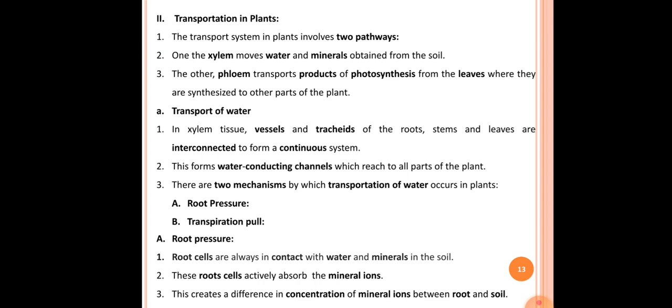The first point is that the transportation system in plants involves two pathways.